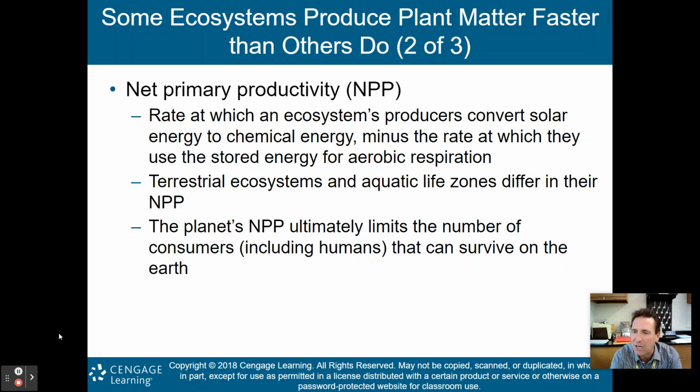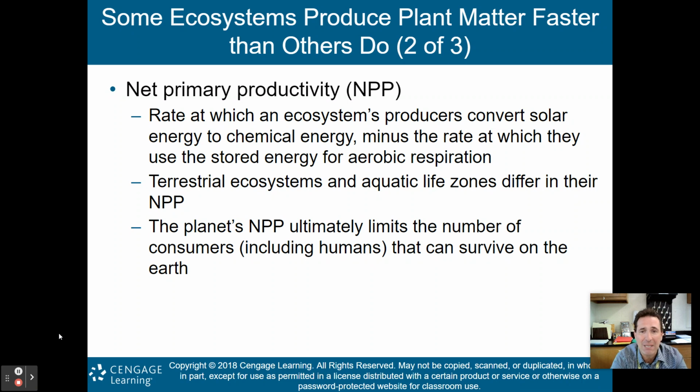Well, same thing here. The gross primary productivity is the rate at which producers convert solar energy to chemical energy. Net primary productivity is that minus the rate at which those producers use the stored energy for aerobic respiration. Okay, so you're going to take those two numbers, subtract them, and that's going to be your net primary productivity. And this is the one we're going to concentrate on. Terrestrial ecosystems and aquatic life zones differ in their NPP.